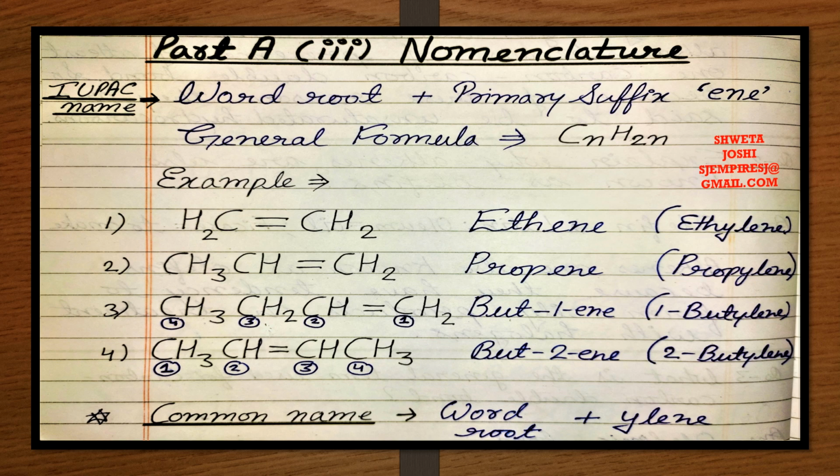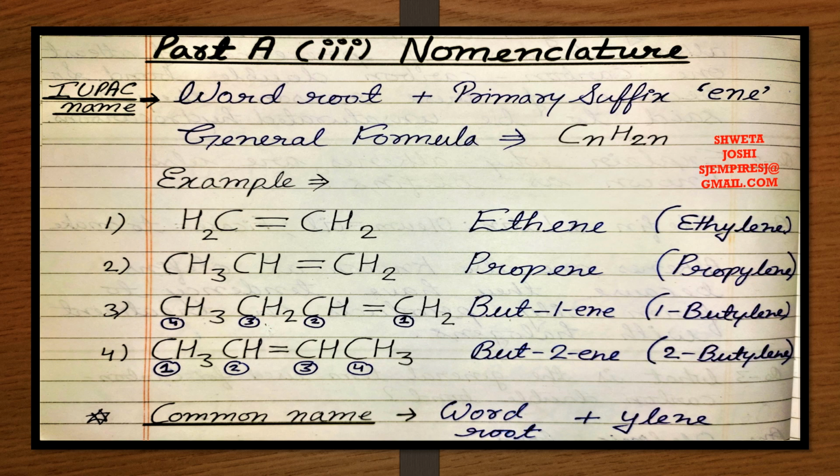The general formula for alkenes is CnH2n, where n denotes the number of carbon atoms in the compound. The first member of the alkene series is ethene. It contains 2 carbon atoms and 4 hydrogen atoms. In the case of alkenes, whatever the number of carbon atoms, the number of hydrogen atoms will be double that.